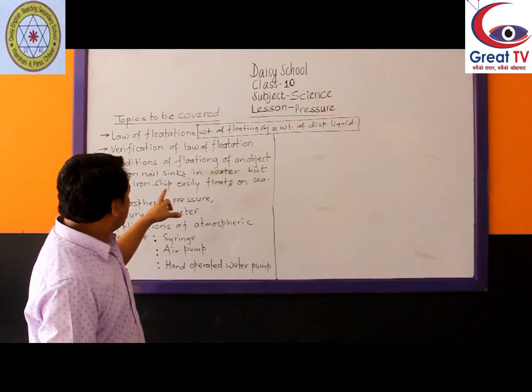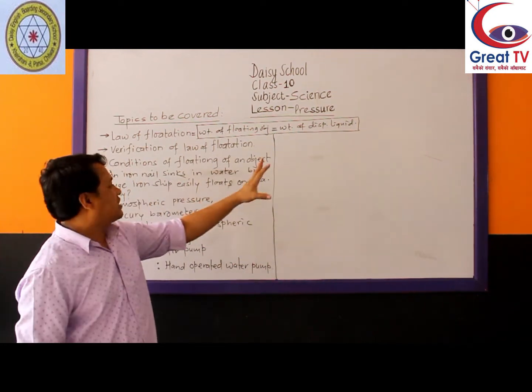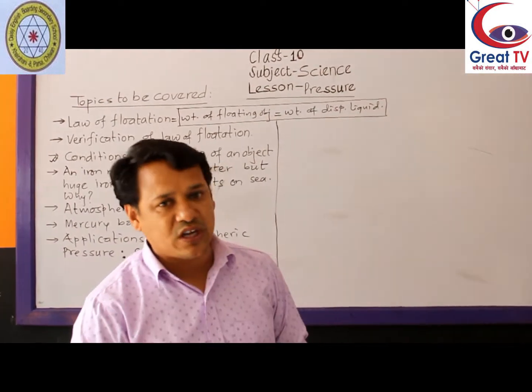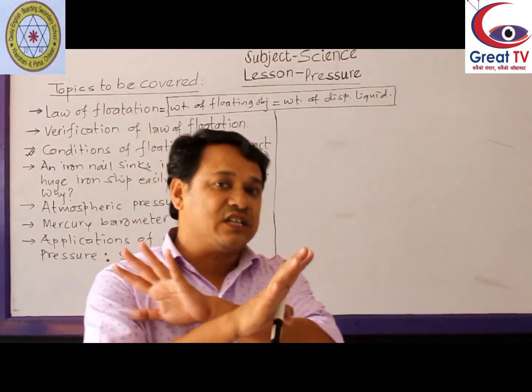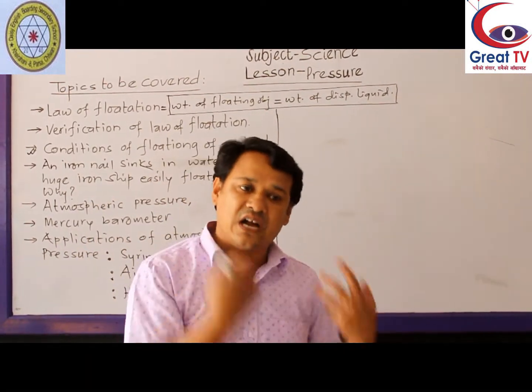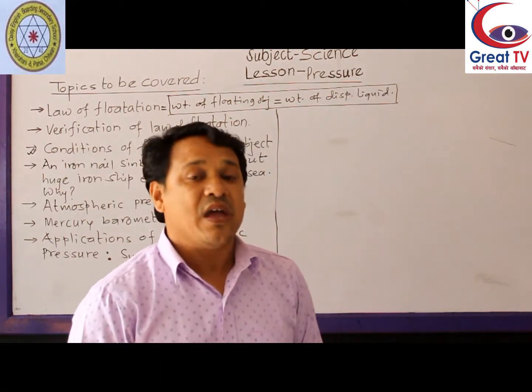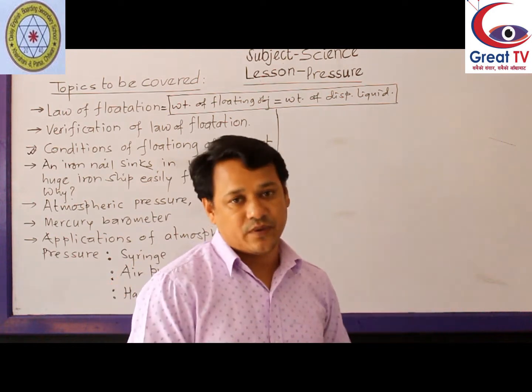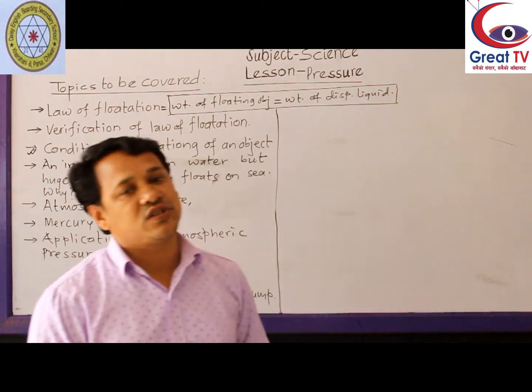An iron nail sinks in water, but huge iron ship easily floats. Why? You know, density of iron is more than water. Iron nail cannot displace the water equal to its own weight. That's why it sinks. But huge iron ship can displace the water equal to its own weight. It is made in this way. That's why it can easily float on water.